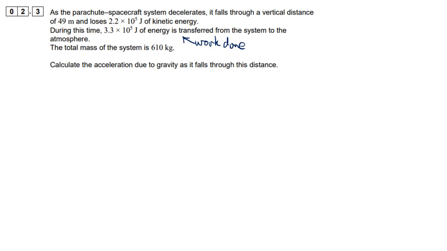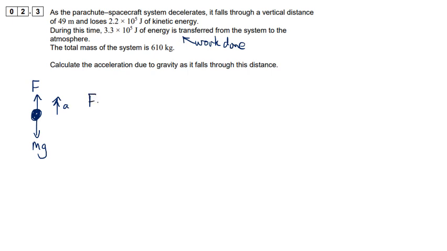So calculate the acceleration due to gravity as it falls through this distance. Let's just draw a little picture first, a free body diagram. So we've got this object that's fallen. It has a weight mg. It experiences a resistive force F acting up, and it's decelerating as a result. So let's put the acceleration pointing up here that we need to find.